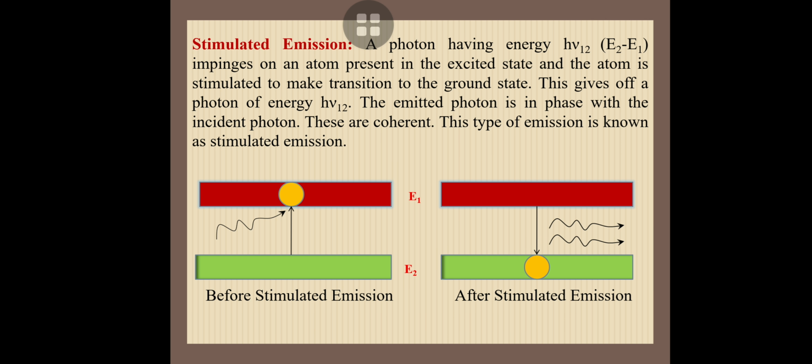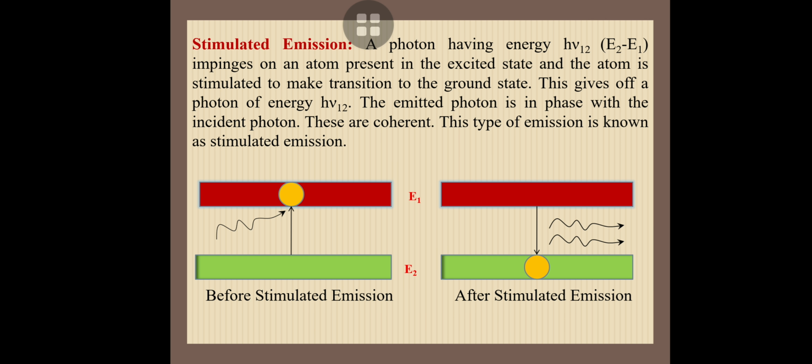Here the absorption process does not take place. Why? Because the atom is already present in the excited state. Here we are giving extra energy to this atom, but the atom is not excited to a still higher energy state. That energy is not absorbed, and with the help of that energy the atom comes to the ground state before its lifetime.